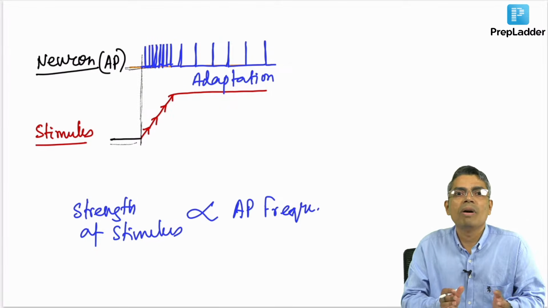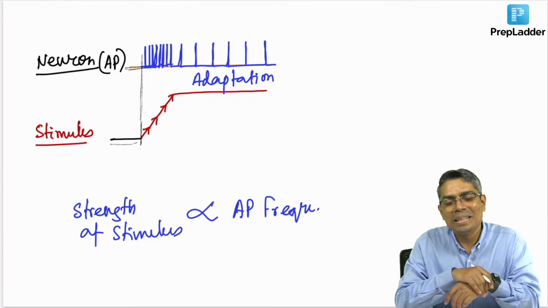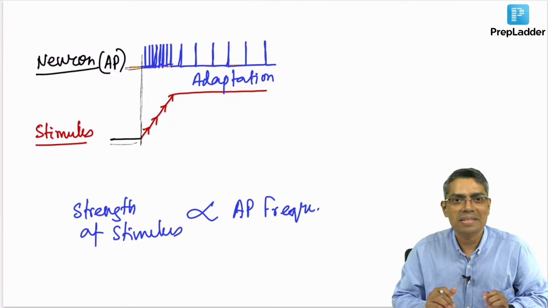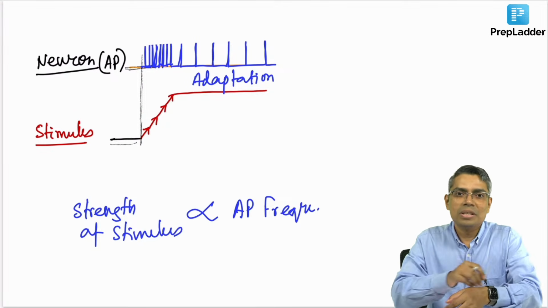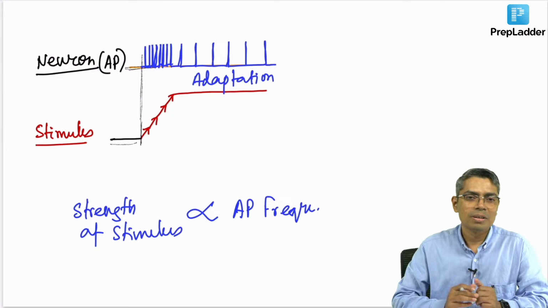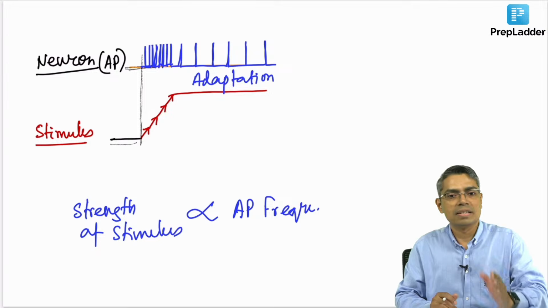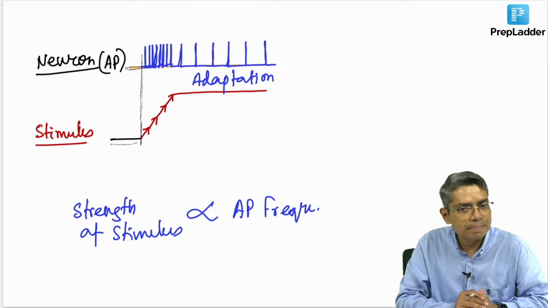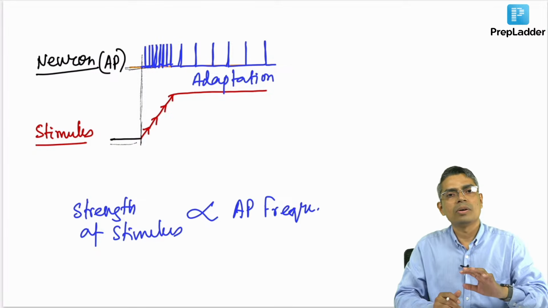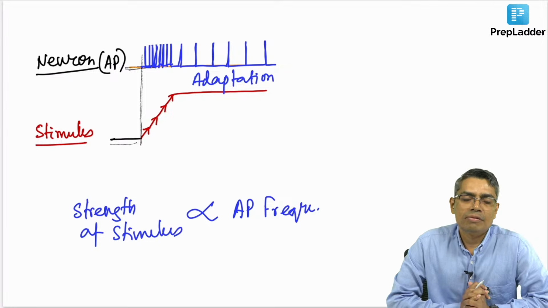Answer is no. Why? The same stimulus is still there, the touch is still there, but you are not feeling the same amount of sensation. Because the receptor which is activated is getting adapted to the touch. Because of the adaptation, the frequency of action potential is decreasing, and whenever frequency decreases, the brain will perceive less sensation or no sensation. This phenomenon is known as the adaptation phenomenon.